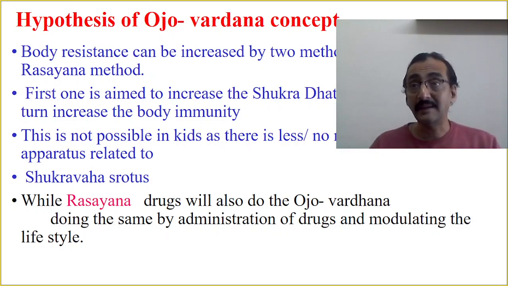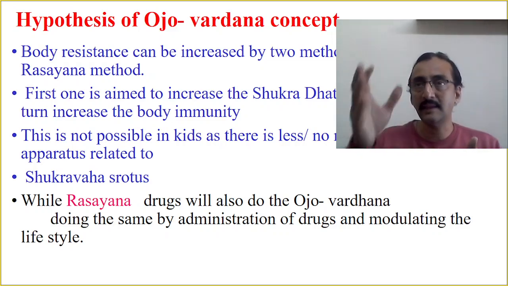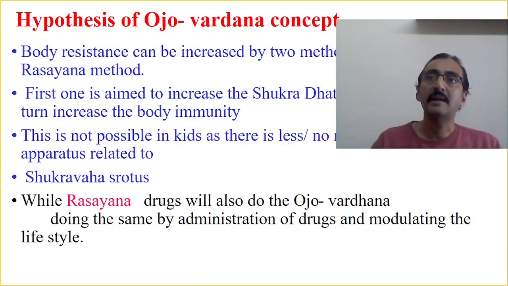But another is Rasayana. Even the Rasayana also increases the Ojavardhana. He says body resistance can be increased by two methods, Ojaskara and Rasayana. So now here we are using the Rasayana concept for increasing the Ojas. So doing this, we are doing the same by administration of drugs and modulating the lifestyle. So we are giving so many Jivaniya drugs, so many Brahmaniya drugs or Balya drugs in combination in the Lehanadhyaya if you see, and that will increase the Rasayana property.